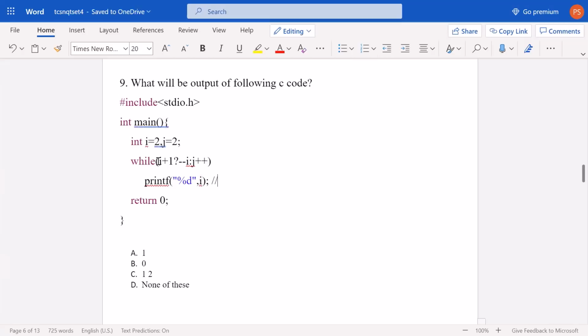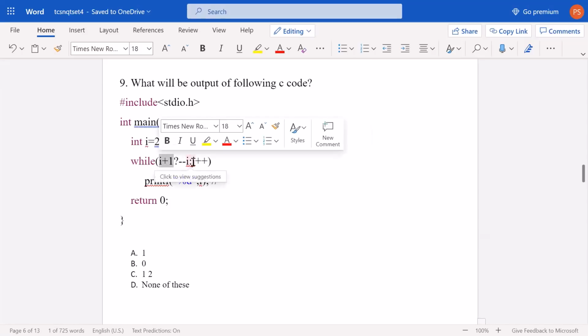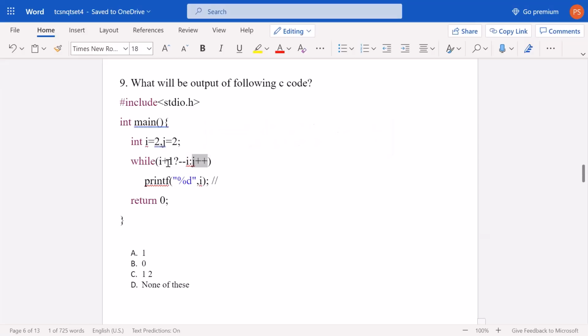First I will show what wrong we might attempt, and then I will tell you the correct thing. What we think is that i plus 1 means i has become 3, and this is the ternary operator. If the statement before the question mark is true, then whatever is written after the question mark is executed, and if it is false, then whatever is written after the colon. As I told you, numbers can also be true or false, where 0 is only false, and others are true, whether positive or negative.